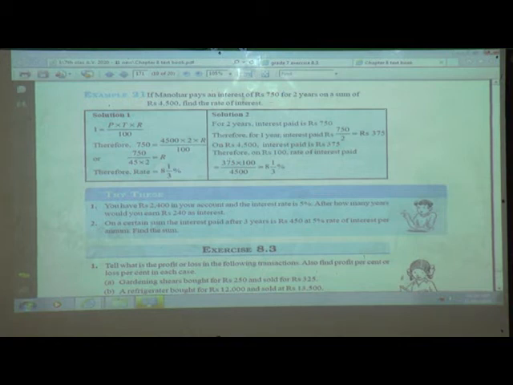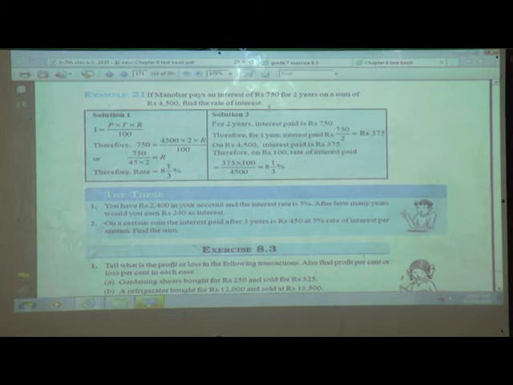Here, interest of rupees 750 is given for 2 years, that is time, on a sum of rupees 4,500, which is nothing but the principal. Find the rate of interest. What will be the rate of interest which we get in percent?